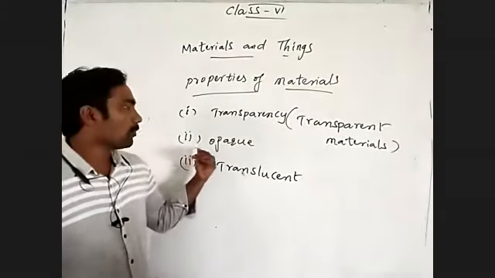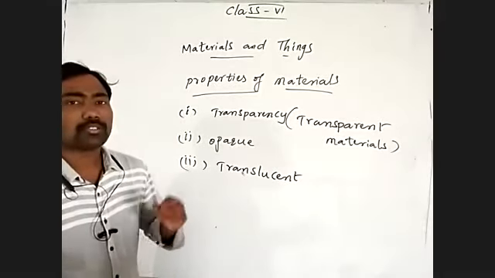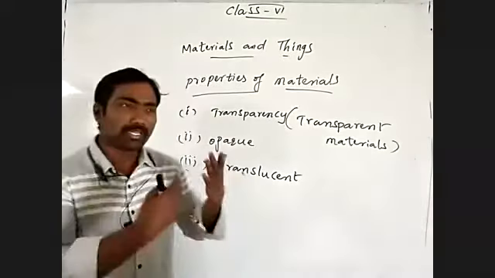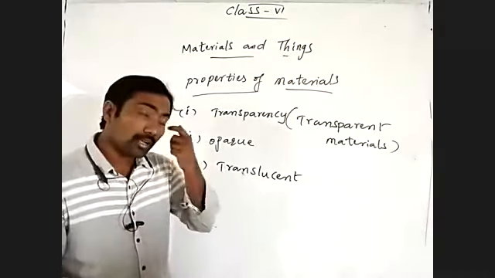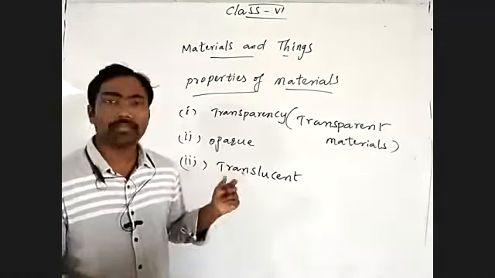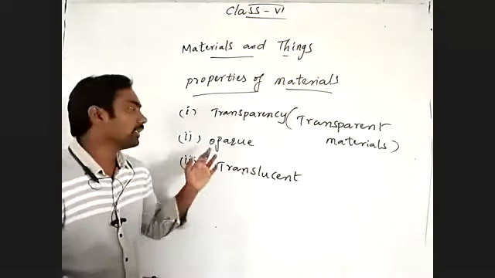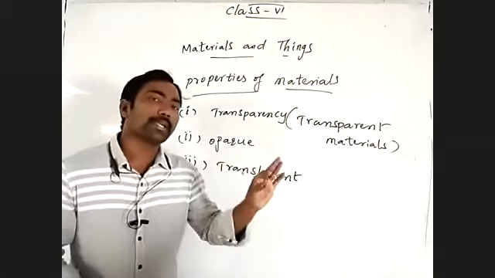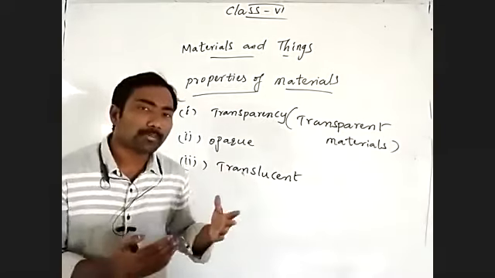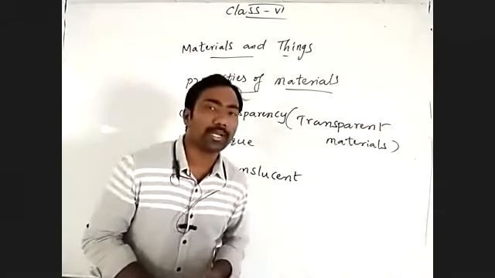Then opaque. The materials which do not allow light through them have the opaque property. That means the materials do not allow light through them, not sending light, not passing light through them. Those materials we call opaque materials.